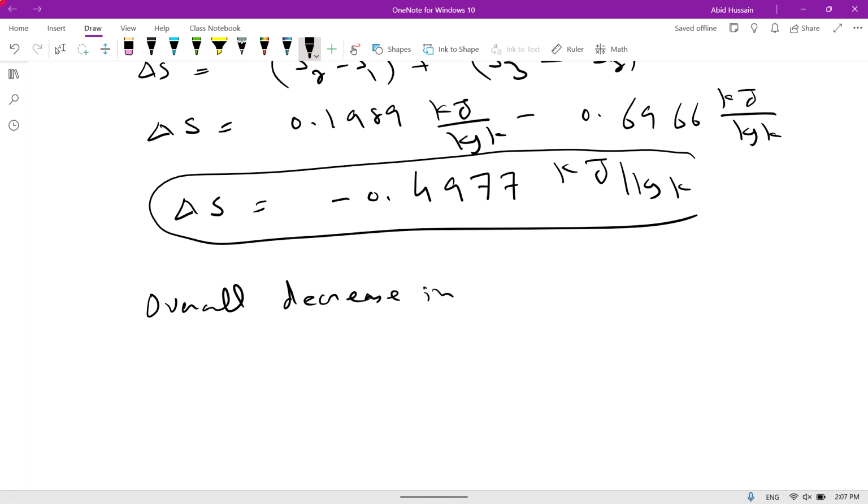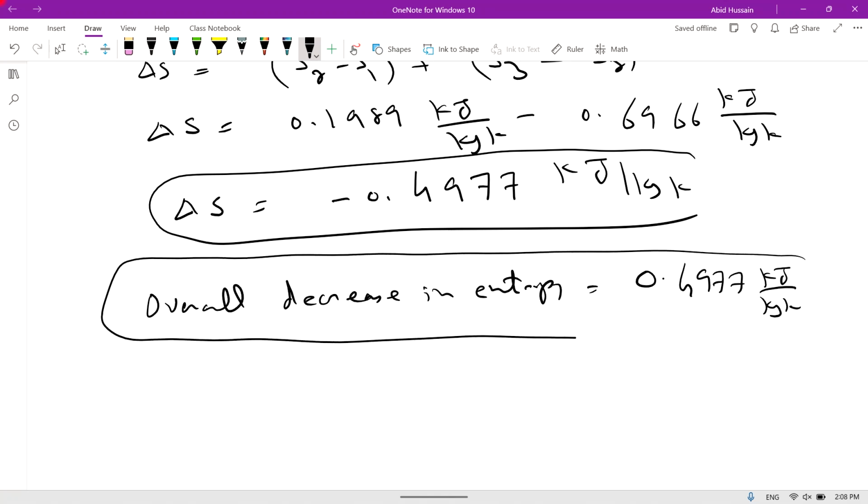The decrease in entropy is equal to 0.4977 kilojoule per kilogram per Kelvin. And hence problem 4.7 is completed.